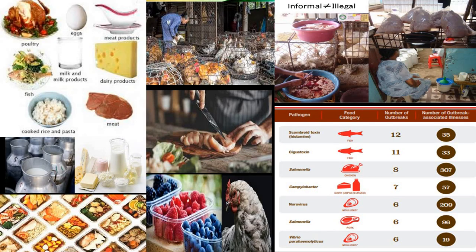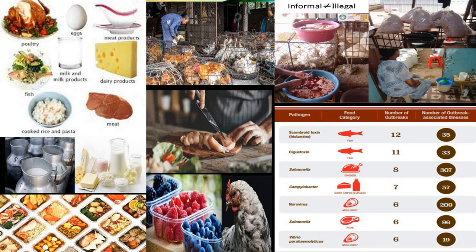Next, we'll come to the pictorial representation. What are the major foods which play an important role in spreading foodborne pathogens? We come across a lot of foodstuffs, mainly chicken, that is meat, fish, eggs, and milk products. These are the main causative agents for the spread of foodborne zoonosis. Why?